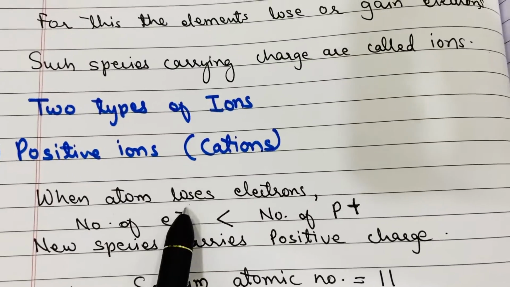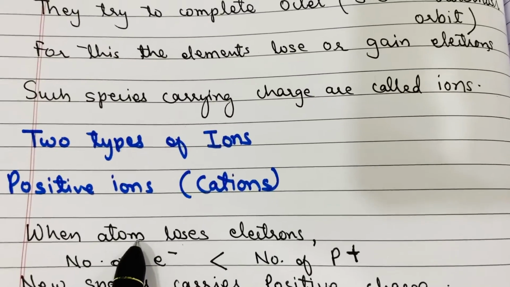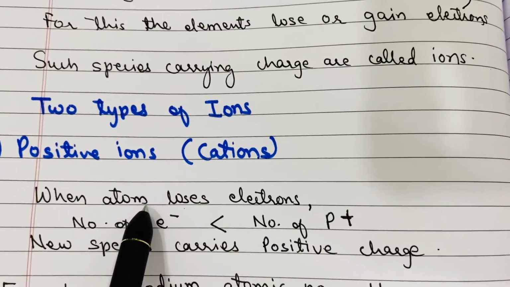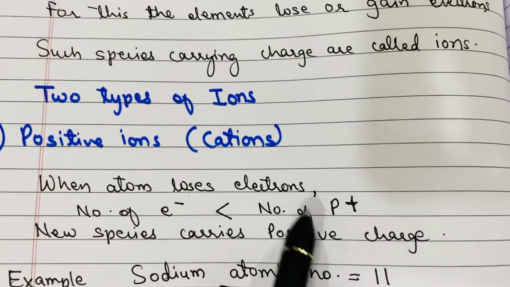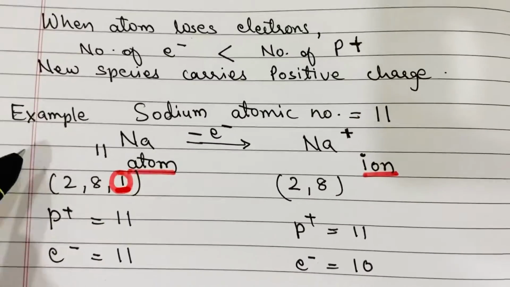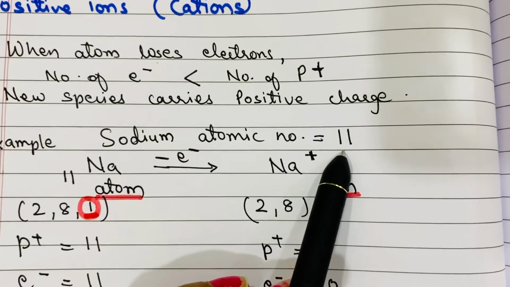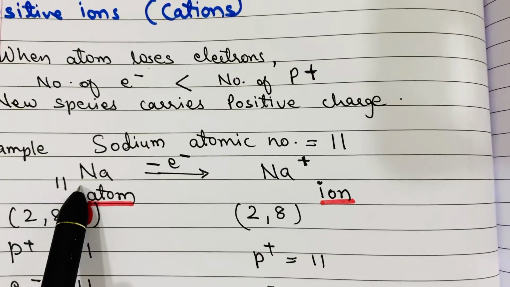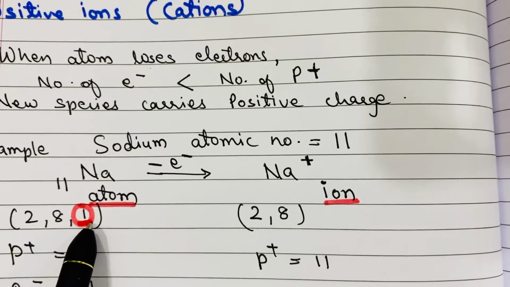So when an atom loses electrons, that means if an atom has excessive electrons, the atom will try to lose them to become stable. For example, let us look at the sodium atom. Its atomic number is 11. So what is the electronic configuration of sodium? Atomic number 11: 2, 8, 1.